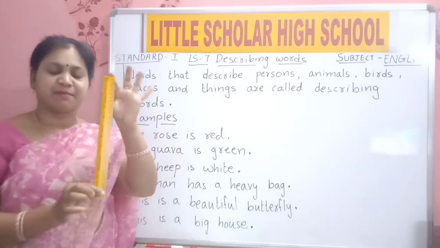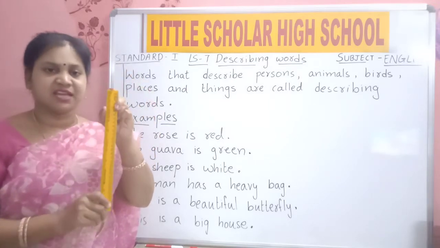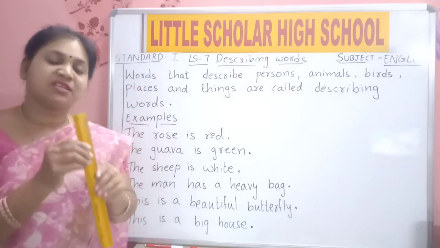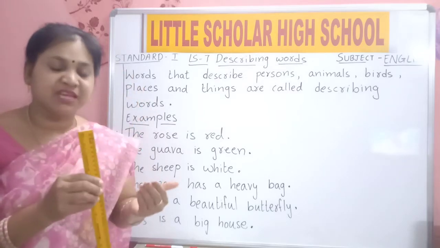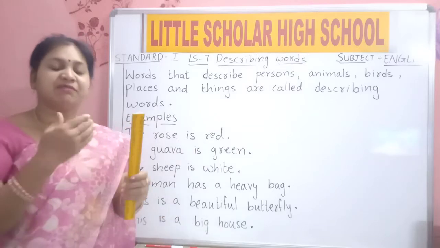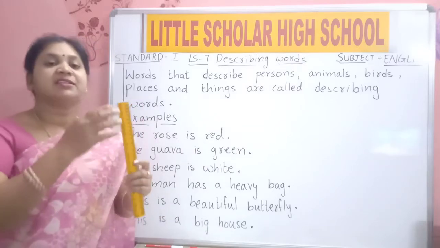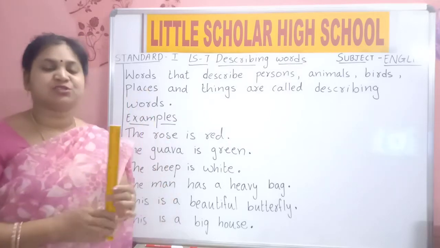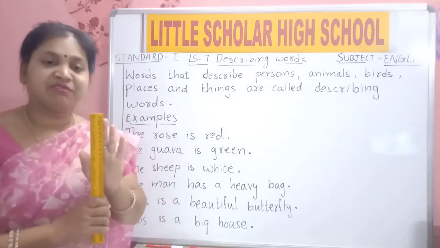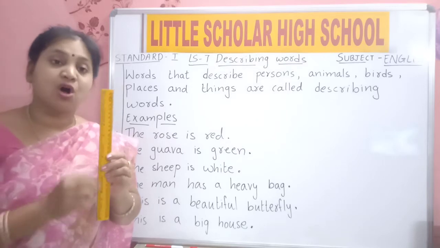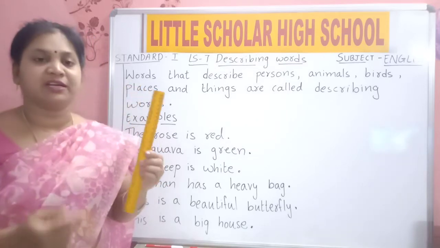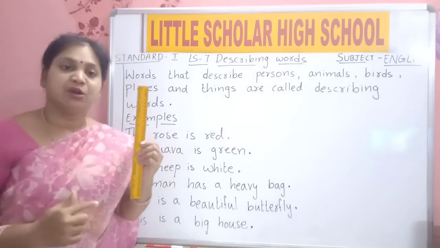Now we are saying something about this thing. What is this thing? This is a scale. We are saying something about this scale. Saying something is describing. Here we are describing the scale. The scale is long and it is yellow in color. Understood? What is the describing word in this? How is the scale? It is long and also yellow in color.